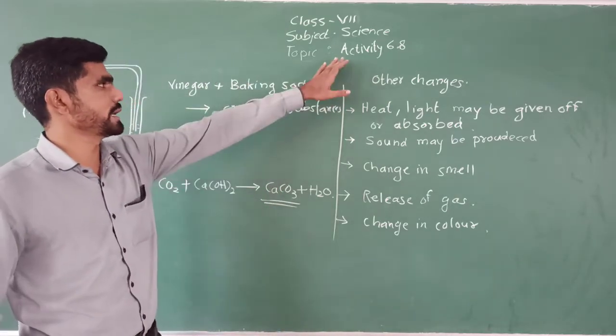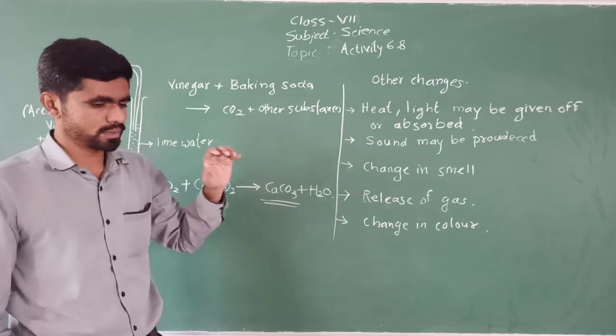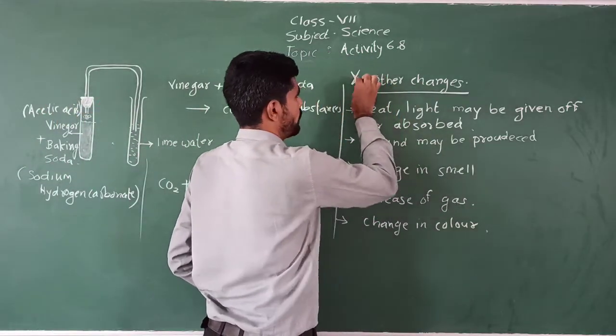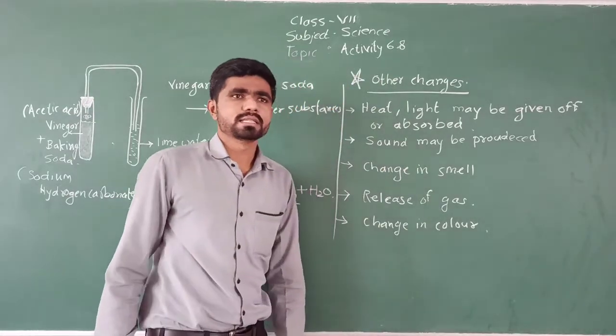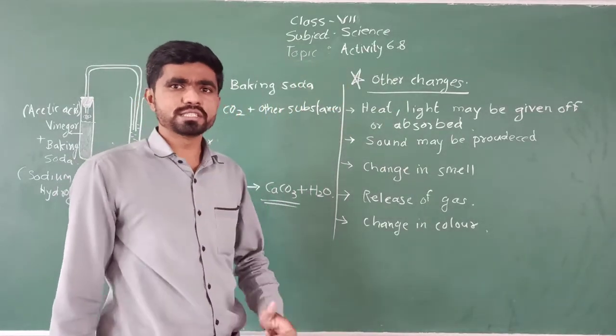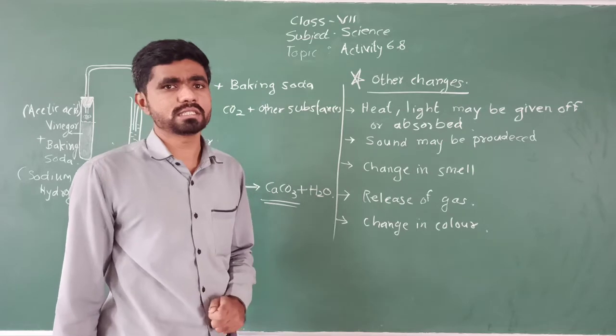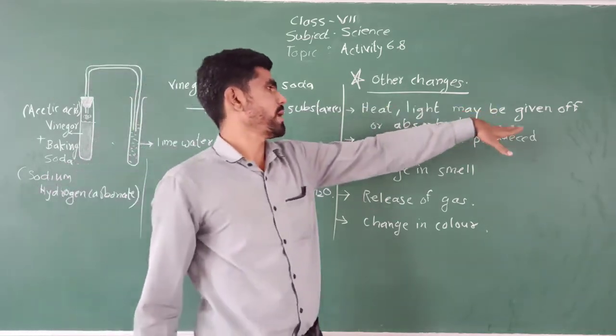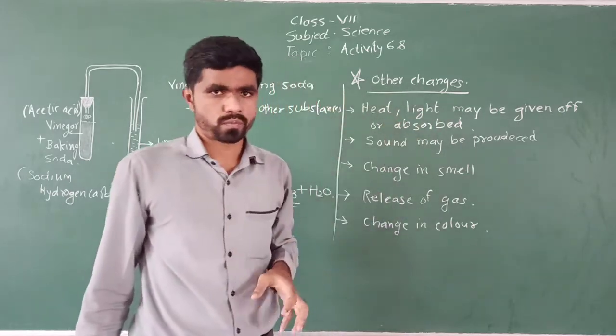So this is Activity 6.8 that we just discussed. Now, along with the chemical change and the formation of new substances, there are also some other changes that take place. Which are these changes? Have a look. Heat and light may be given off or absorbed.